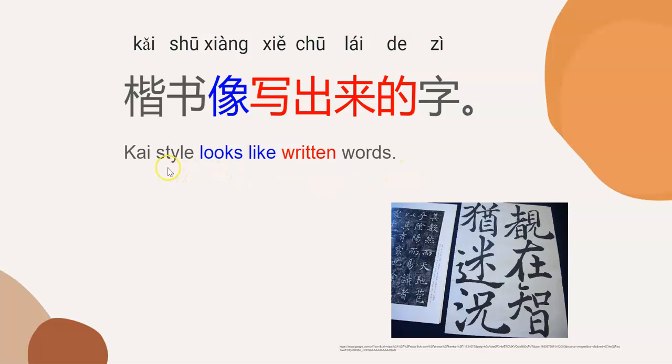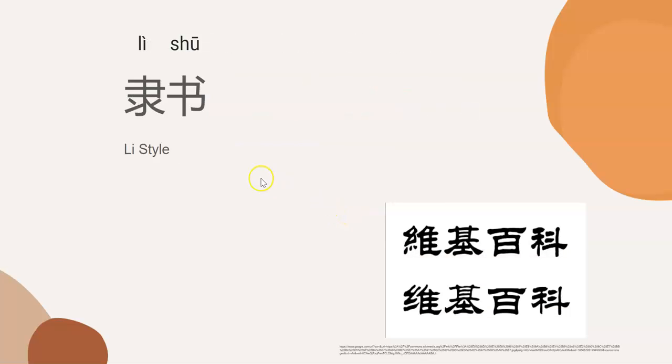First, looks like in Mandarin is 像, written is 写出来的. How do you say Kai style? 楷书. And how do you say words? 字. So let's say this sentence. Kai style looks like written words. 楷书像写出来的字。